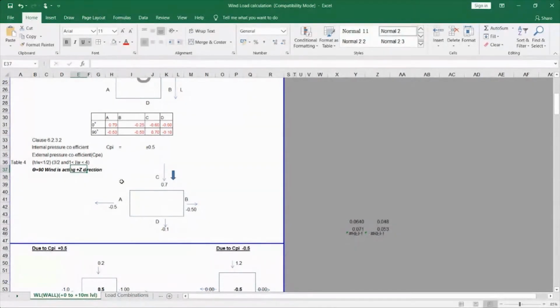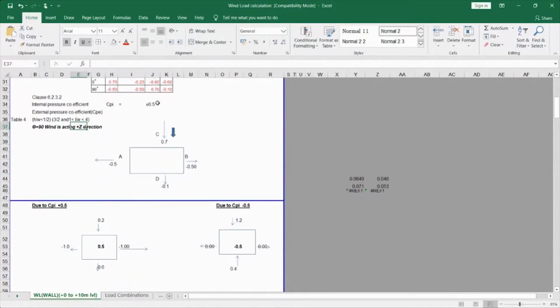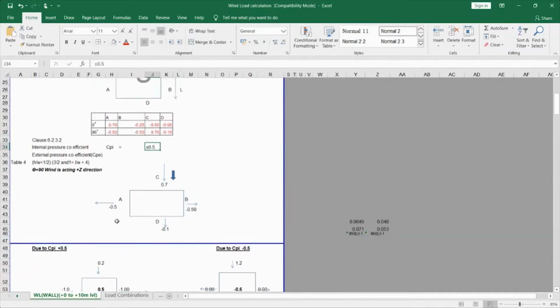I've calculated for positive 0.5 and negative 0.5, that is plus or minus 0.5 is my Cpi, separately. Now you will be thinking about the numbers I have placed here; they are from this chart. You can see this 0.5 is A, this 0.5 is B, this 0.7 is C, and 0.1 is D. I have applied these values here for easy understanding.